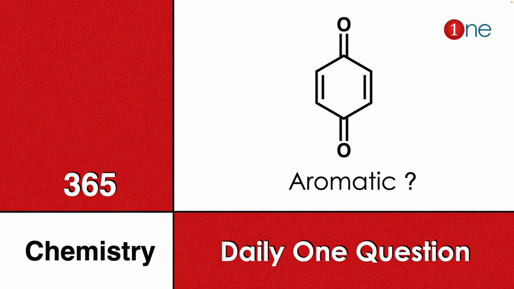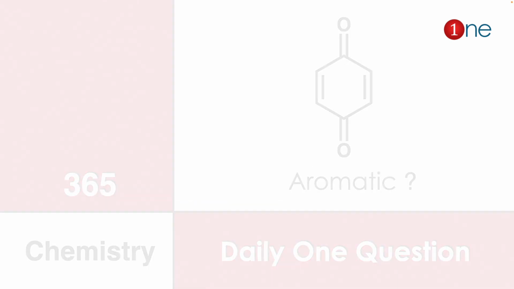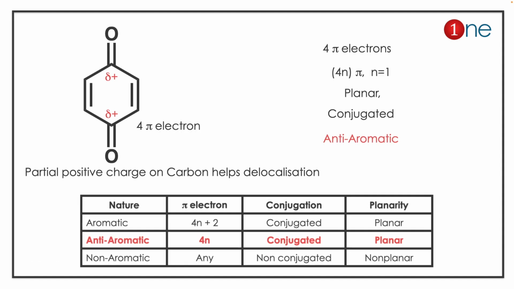Daily one question for you. Here quinone is given, which contains two double bonds and two ketones. You have to find whether quinone is aromatic or not. By looking at it blindly, you might commit a mistake.